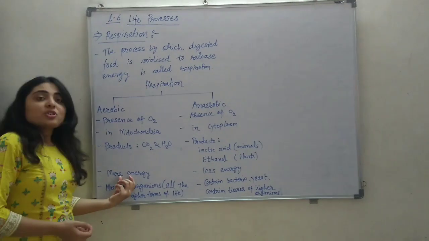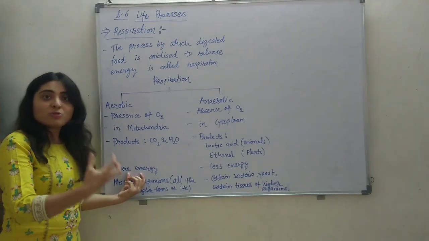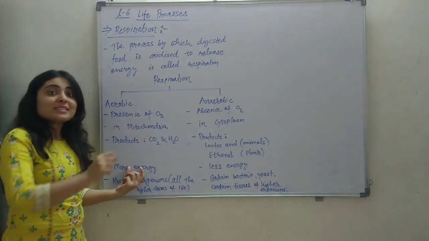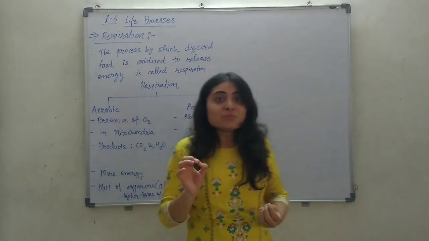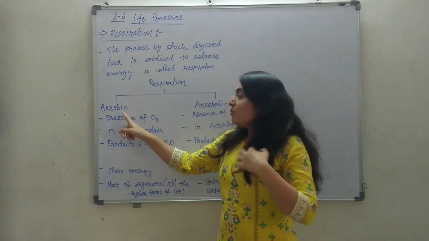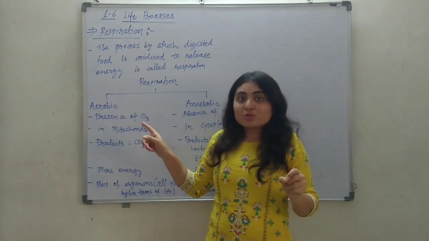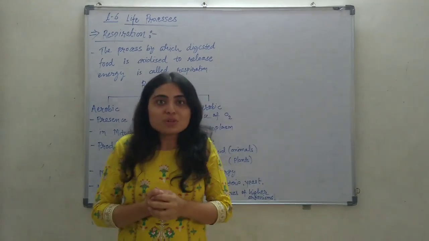In aerobic respiration, more energy is released. The amount of energy will be much more in aerobic respiration because it is complete combustion. Why am I calling it combustion here? Because in aerobic respiration, the digested food particle is actually reacting with oxygen, and we know that a reaction with oxygen is a combustion reaction.